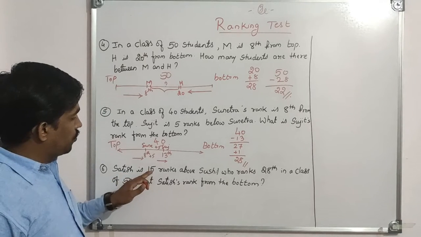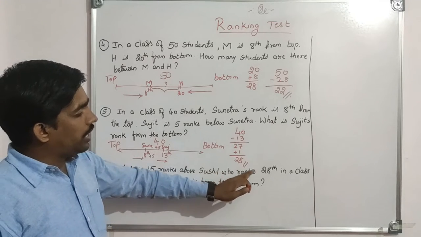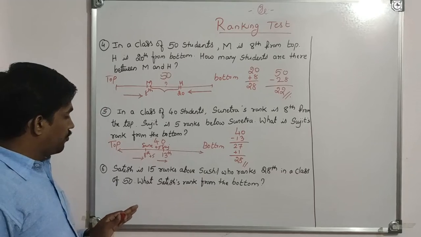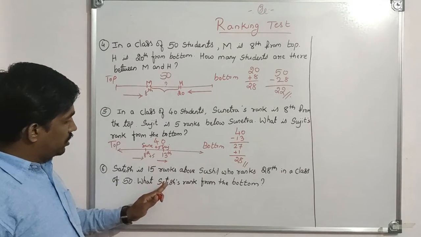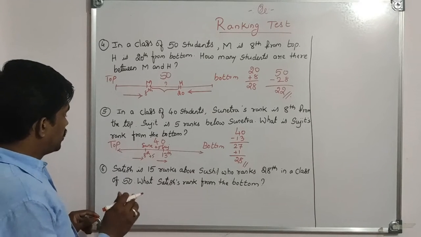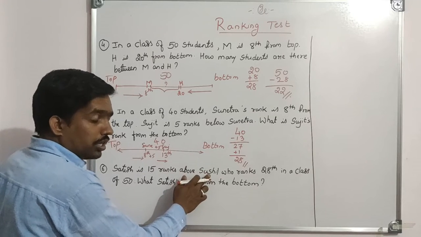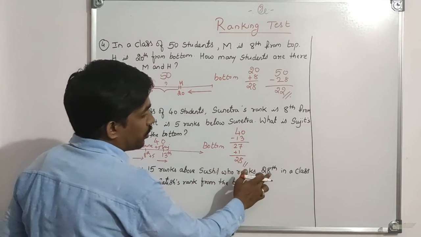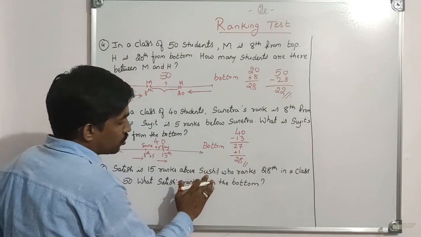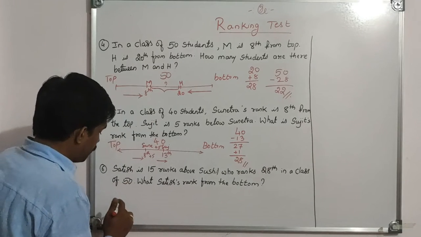Satish is 15th rank below Sushil, who ranks 28th in a class of 50. What is Satish's rank from the bottom? Initially we don't know Satish's rank and also we don't know Sushil's rank. Who ranks 28th in a class means Sushil ranks 28th in a class of 50.